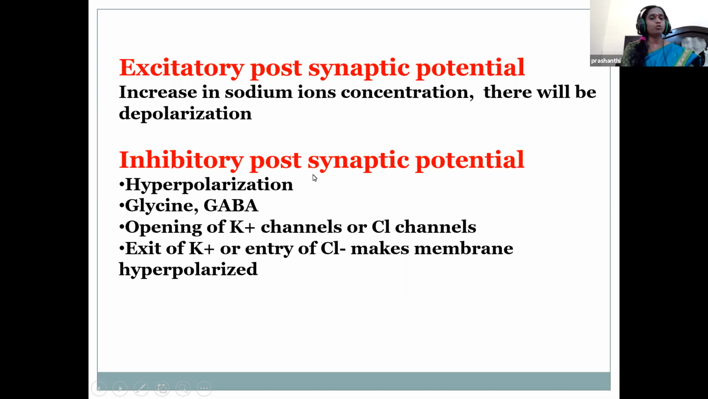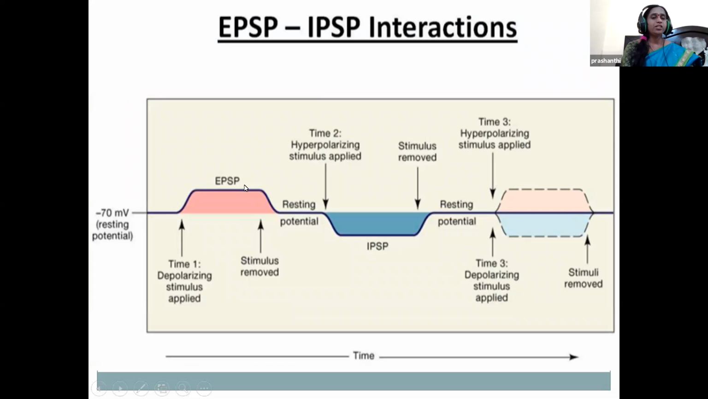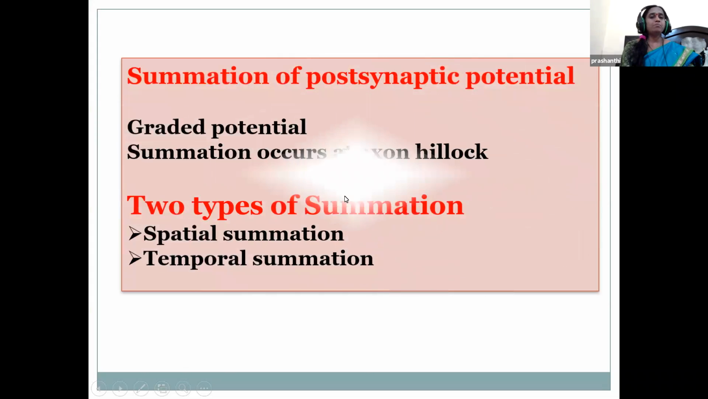Whereas in an inhibitory postsynaptic potential, the potassium channels are opened, and it is hyperpolarization, with the exit of potassium or entry of chloride ions. This makes the membrane hyperpolarized. So here, children, this is excitatory, with sodium entering, and this is inhibitory, with potassium efflux, we can say.